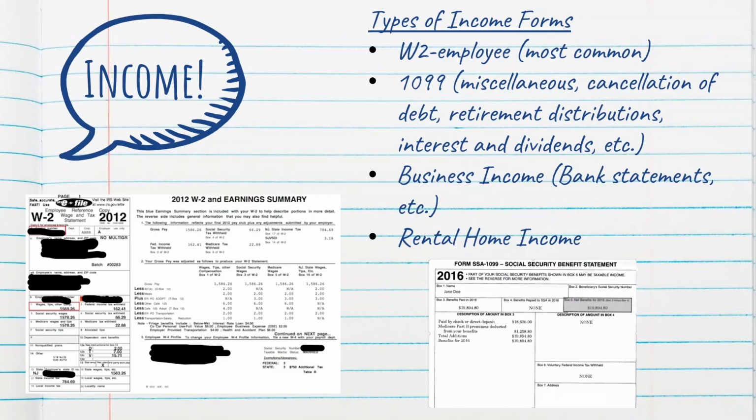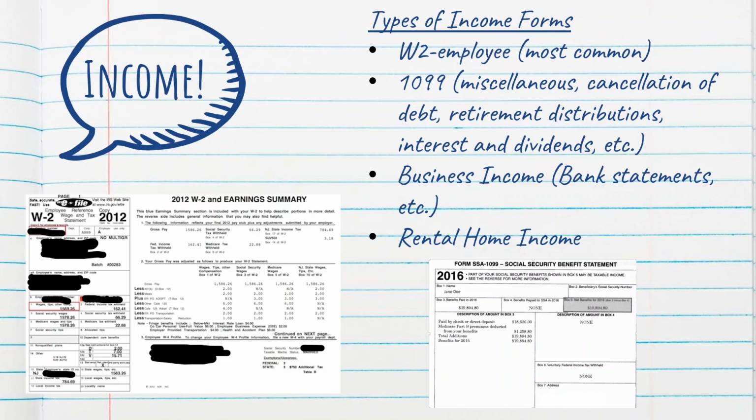There is other important information listed on a W-2 as well, such as retirement contributions that were made on your behalf through your employer. But we also have 1099 forms, and those are also very common to use for Social Security benefits, cancellation of debt, retirement distributions. So there are different types of 1099s based on the type of income that's being reported, but it is the second most common type of income form, and you can see an example of one here.